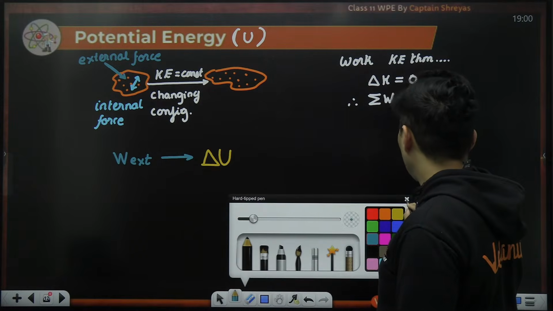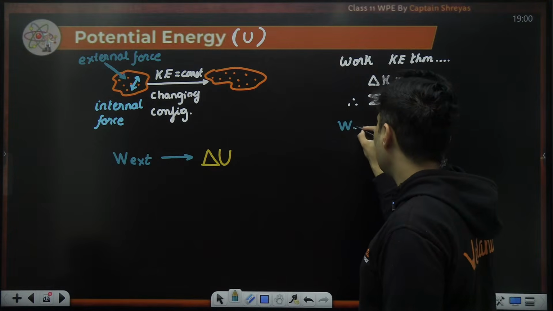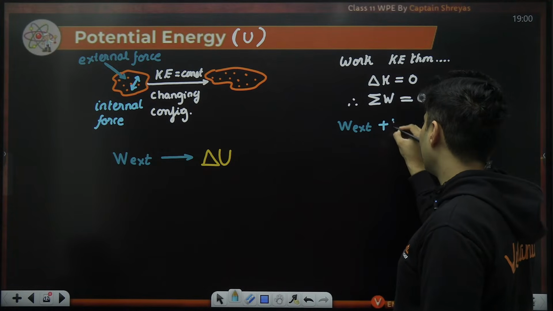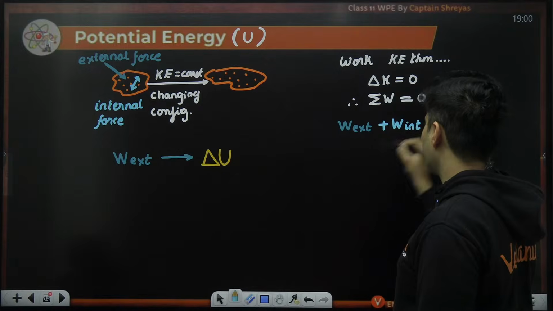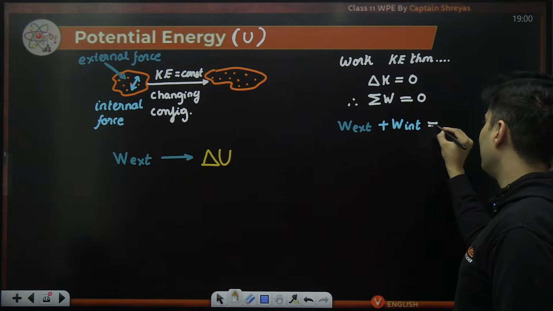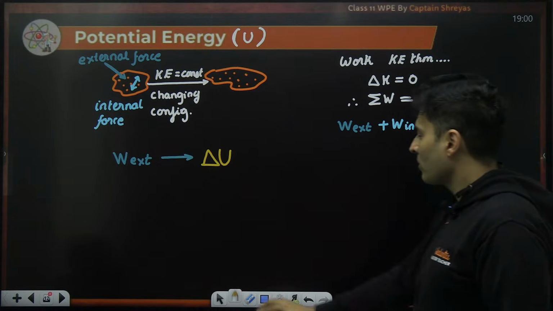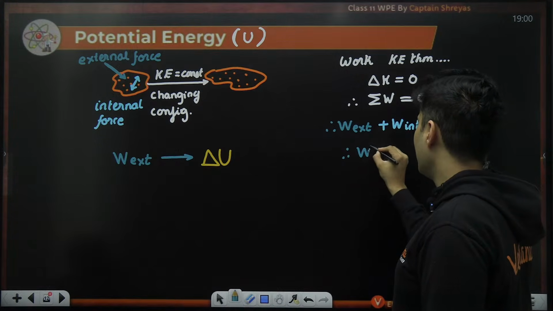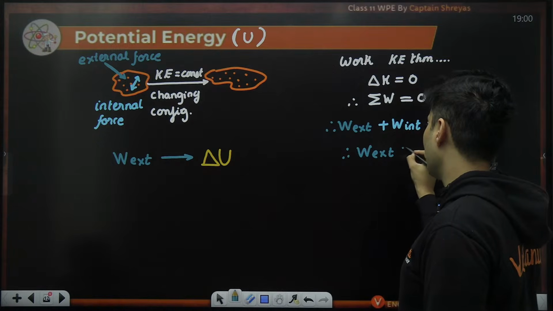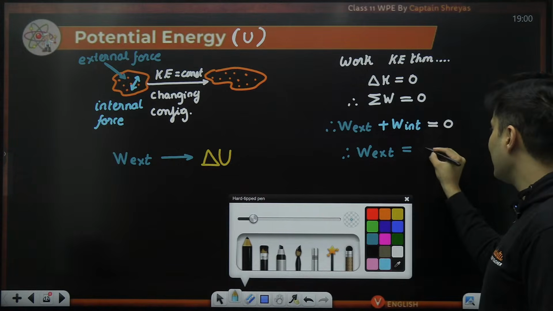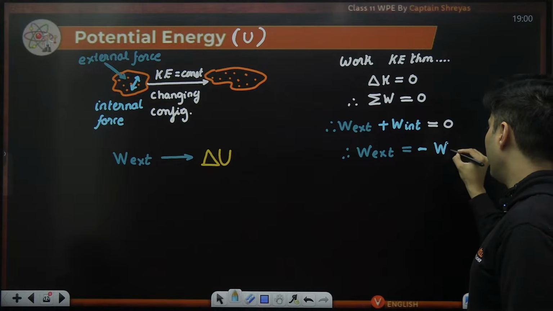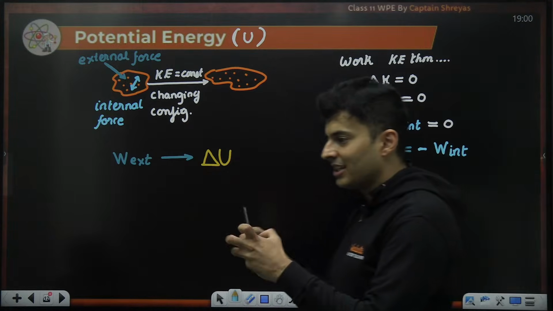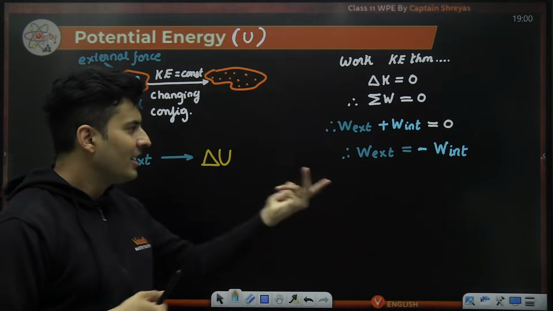Therefore, can I say the work done by external force plus the work done by internal force, both of them added, will be a big fat 0. Therefore, can I also say the work done by external force will be exactly the negative of the work done by the internal forces. Whatever work you do externally will be the negative work done by the internal forces.